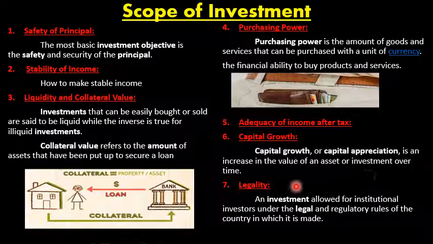Next is legality. An investment allowed for institutional investors under the legal and regulatory rules of the country in which it is made. Here, legality means all the investment avenues right now are legal in India. Illegal investment avenues are not permitted to be traded. When you go for a bank FD, there is a legal provision and there are a lot of conditions for the safety of the investor. Legality means how the investment avenues provide safety to the investors.